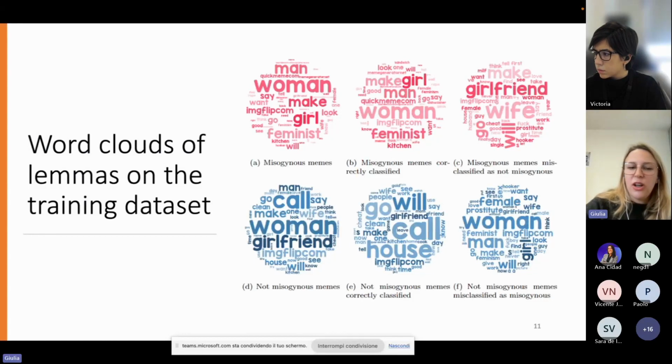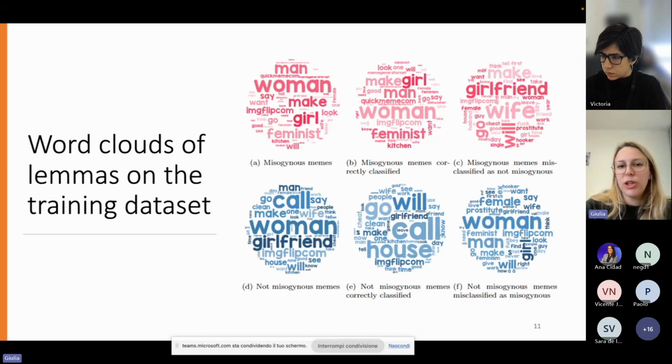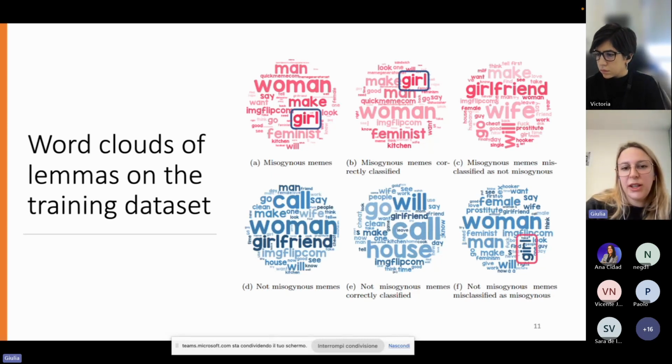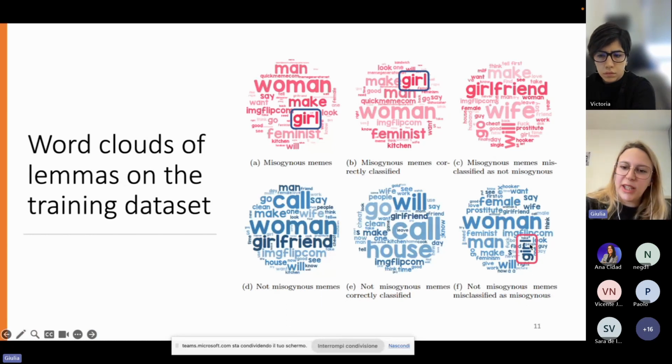Additionally, we performed a word analysis, through word clouds. Here I represent the most common words, representing the lemmas of the words in the dataset. And we noticed that there are some peculiar patterns for the misclassified memes. For instance, if we look at the distribution of words within the misogynous subset of the training dataset, we find girl as one of the most present terms. However, this term is equally present in the subset of memes that were misclassified by our model.